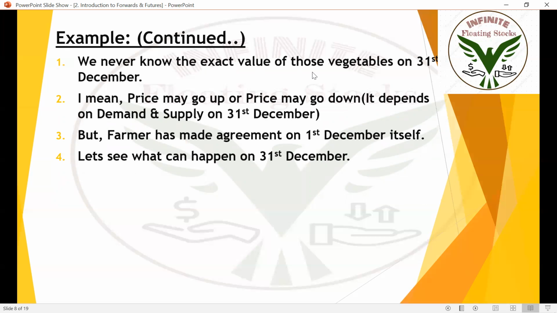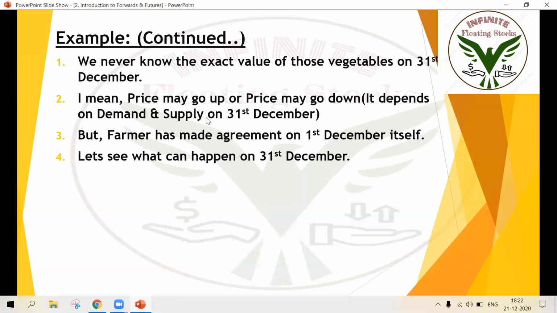We never know the value of those vegetables on 31st December. I already told you that irrespective of vegetable values, if over cultivation is done, even if the value of those vegetables is 7,000, the farmer needs to sell them at 5,000 only because of that forward contract. So we never know the value of those vegetables on 31st December. The price may go up or go down. It depends on demand and supply on 31st December, or on external factors like tsunami, earthquake, floods, no power supply, no water, etc.